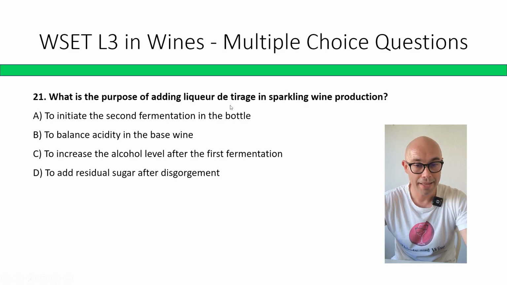What is the purpose of adding liqueur de tirage in sparkling wine production? To initiate the second fermentation in the bottle, to balance acidity in the base wine, to increase alcohol level after the first fermentation, to add sugar, to add residual sugar after disgorgement. Liqueur de tirage, the correct answer is, I would say A, to initiate the second fermentation in the bottle, but as a result, it increases the alcohol level after the first fermentation. So A and C are correct.